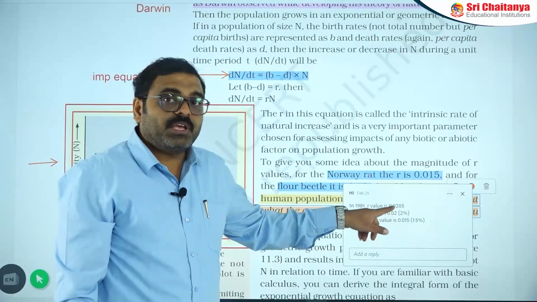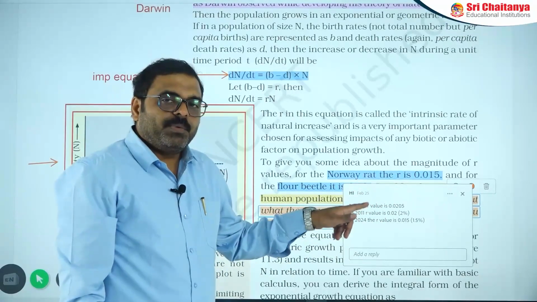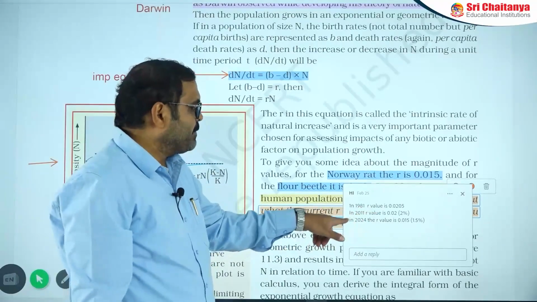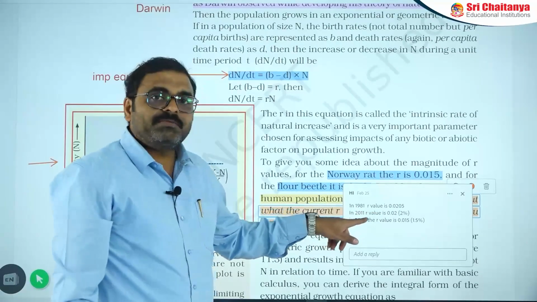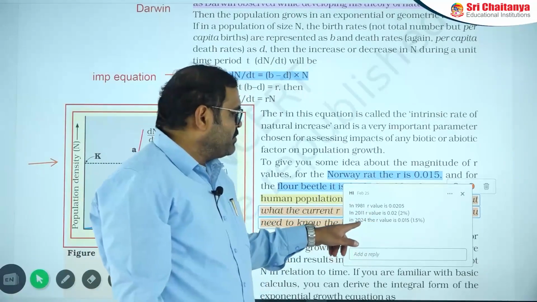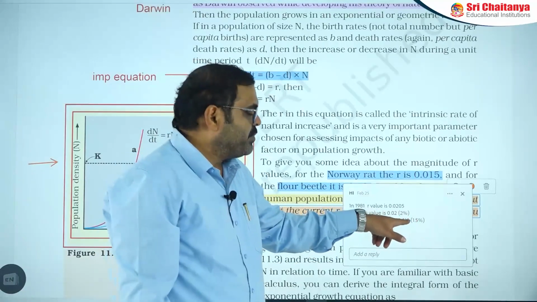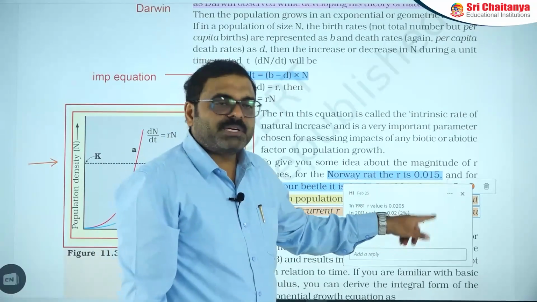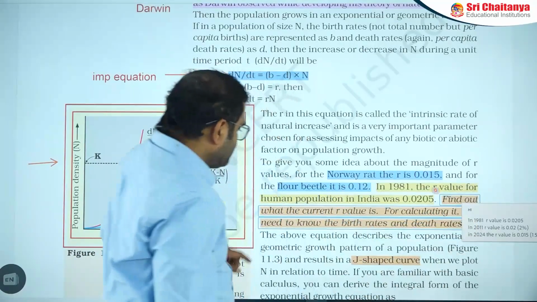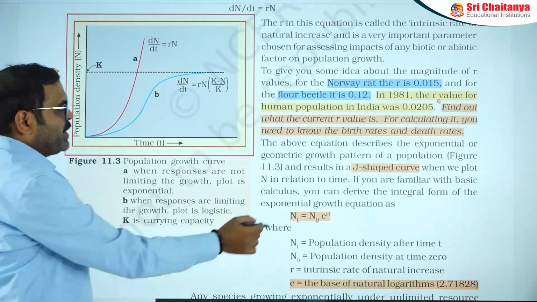You can observe this in the human reproductive health topic, that the Indian population increases by 20 for every 1000 members, that is 2% increasing. Then in 2024, according to data from the Ministry of Statistics, the population growth value is 0.015, that means 1.5 percent. That you need to understand. Okay, then next, this one exhibits the J-shaped curve.